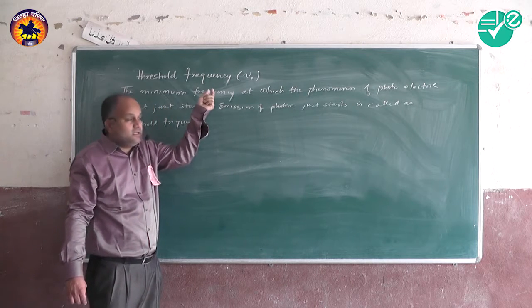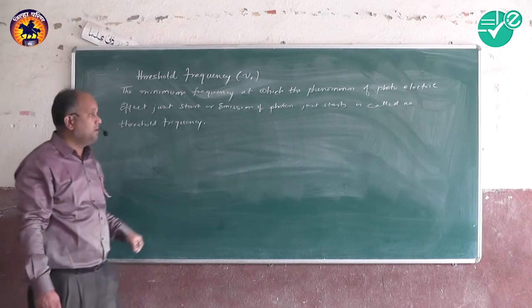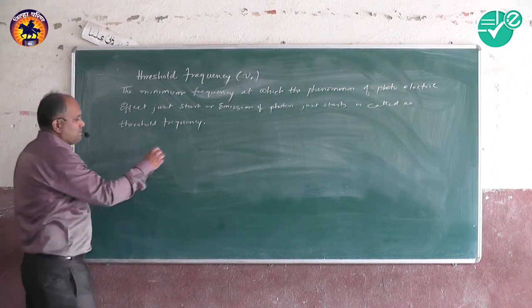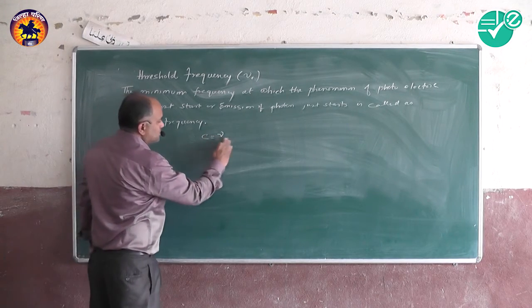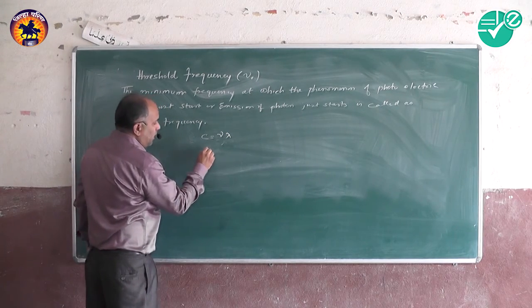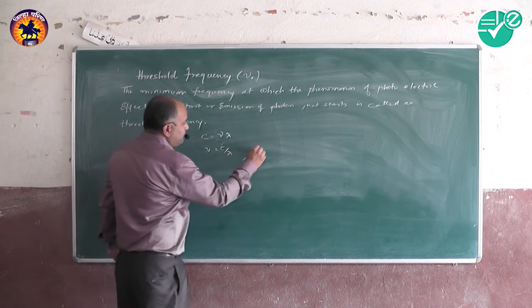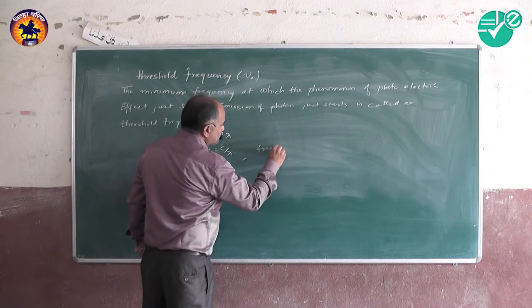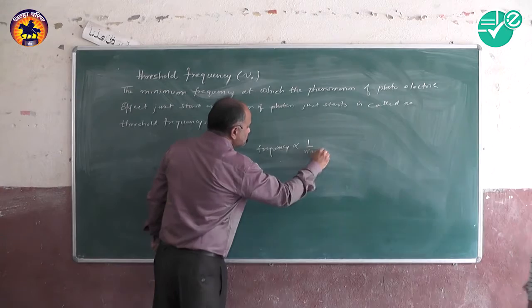Above threshold frequency, the emission will continue. But we know c is equal to nu lambda, or nu is equal to c by lambda. That is, frequency is inverse to the wavelength.